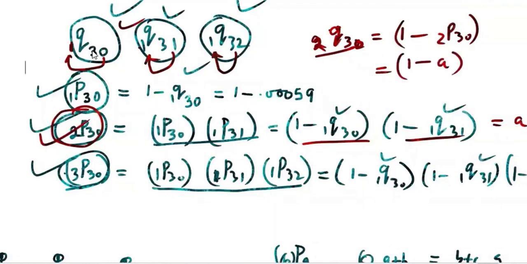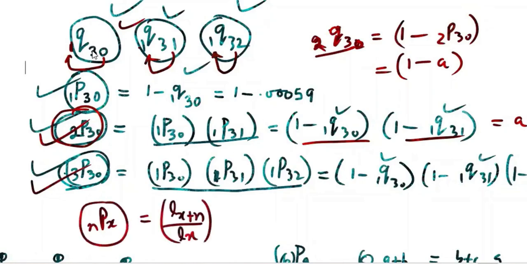So these are the simple ones. In practice, you will be able to know. You need not worry a lot. However, we will not go on doing it this way. We have a formula for Pxn. We'll do more about this in the next class. This will be Lx plus n by Lx. There is a formula, but I'm not making your life difficult now.